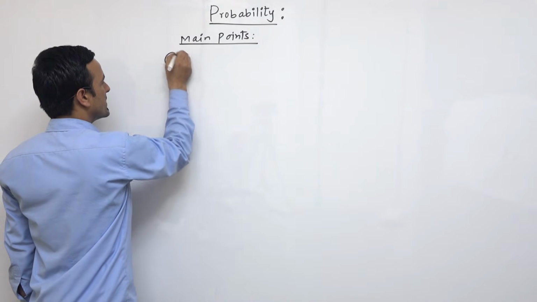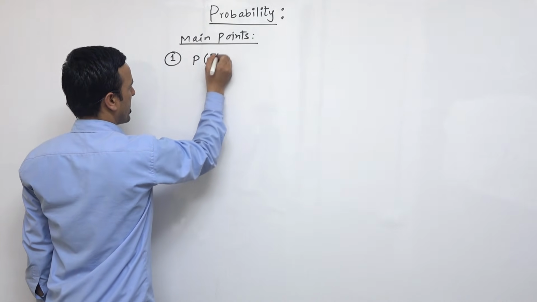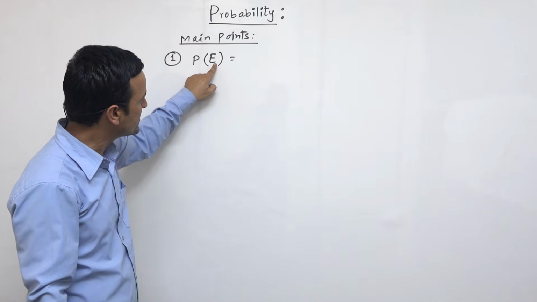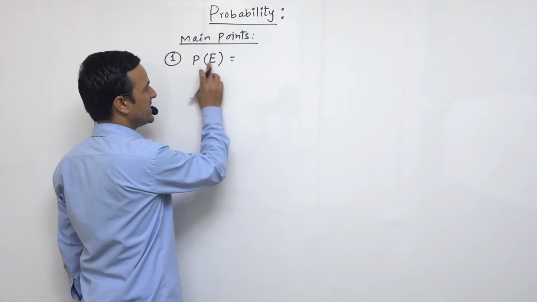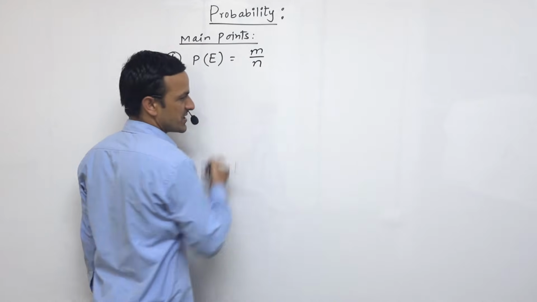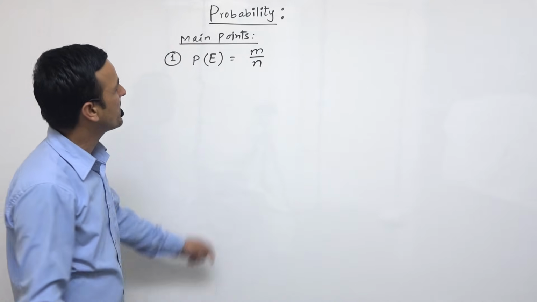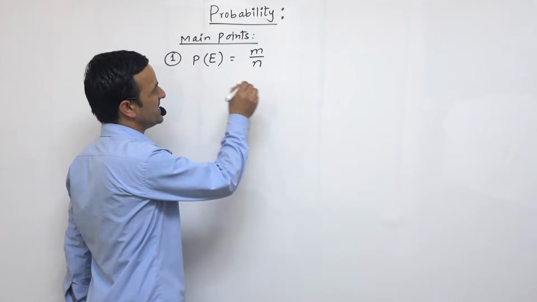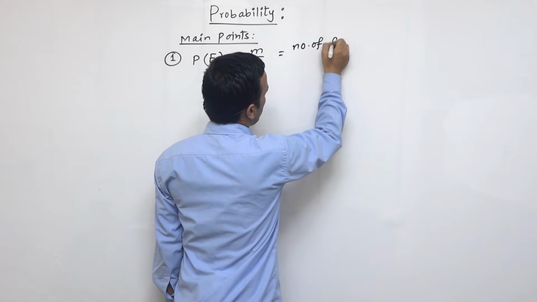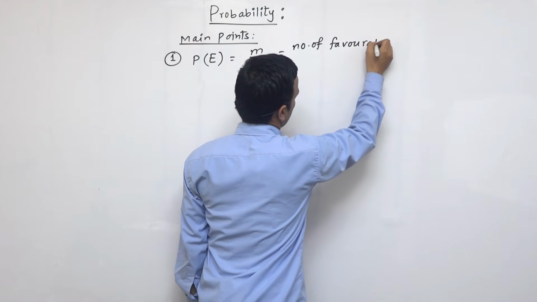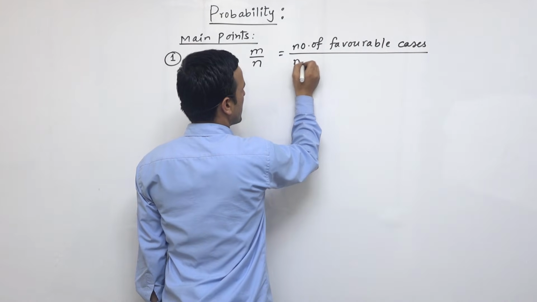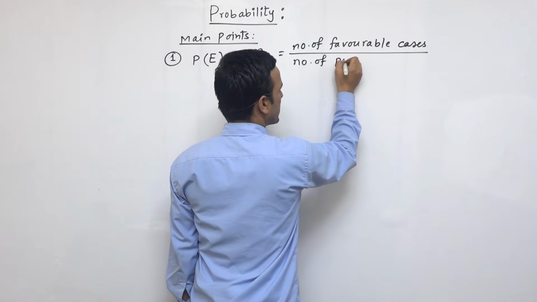So number 1, PE. This means the probability of any event, denoted by P of E, is M upon N. This is the formula to find the probability of getting any event. Here M means the number of favorable cases upon N, the number of possible cases.